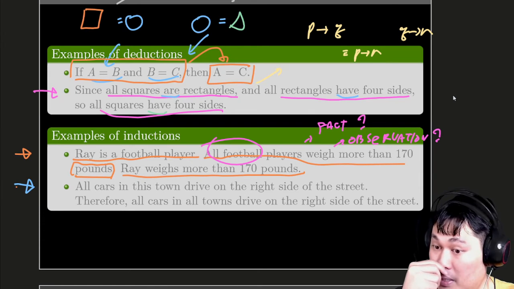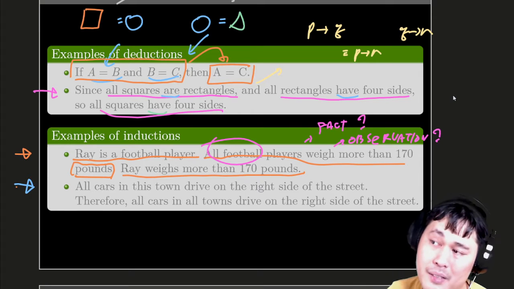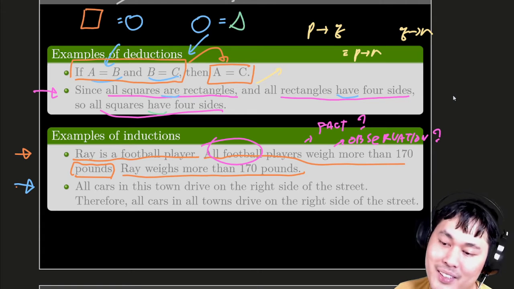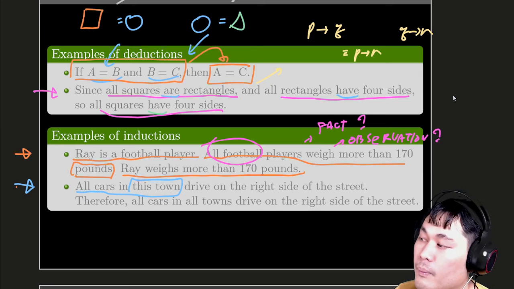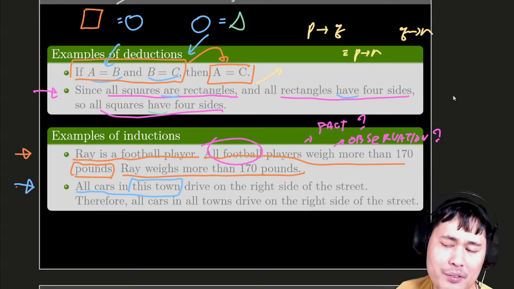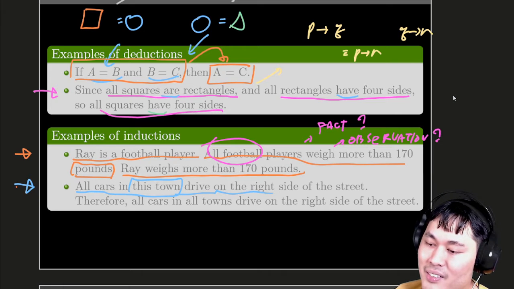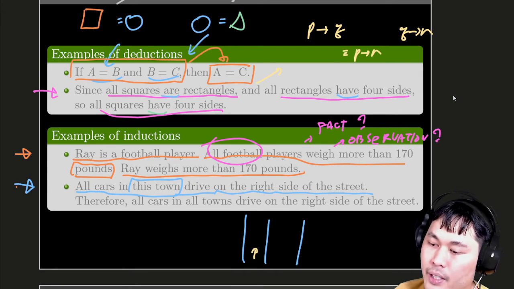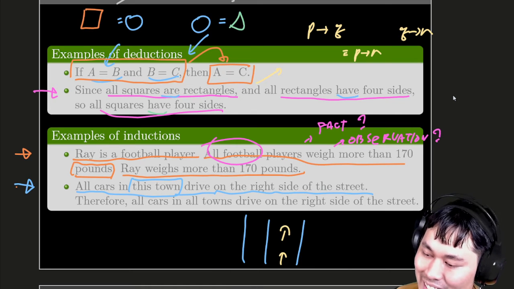And maybe the second one is also a good example of something that sounds right, but is obviously wrong. So for instance, all cars in this town, let's say in, I was about to say Bangkok, but it's not. All cars in the US drive on the right side of the street. Oh, that's not right for everywhere, right?